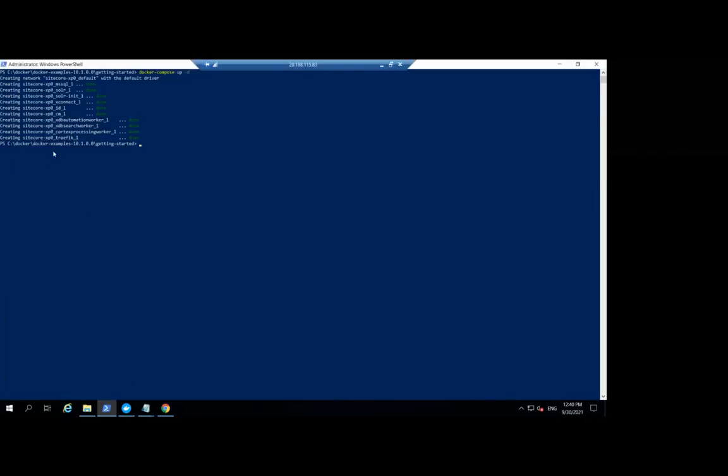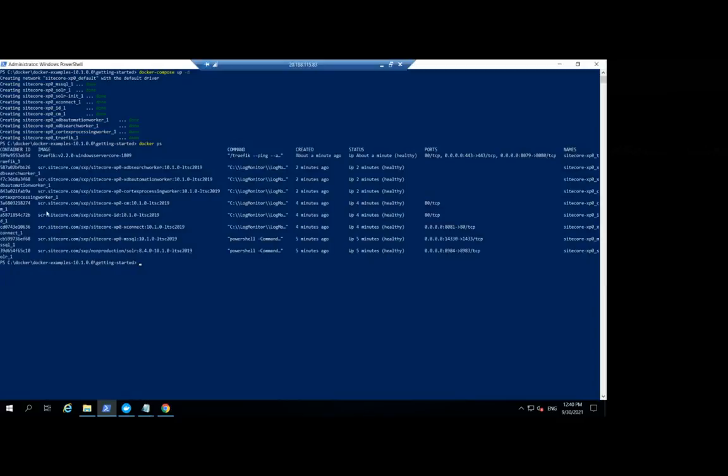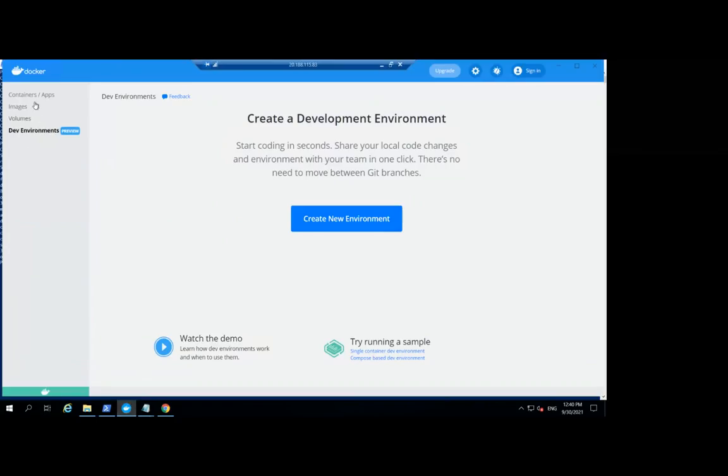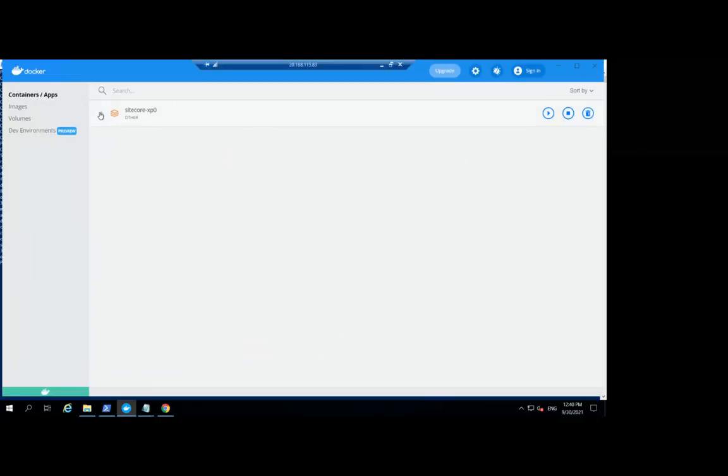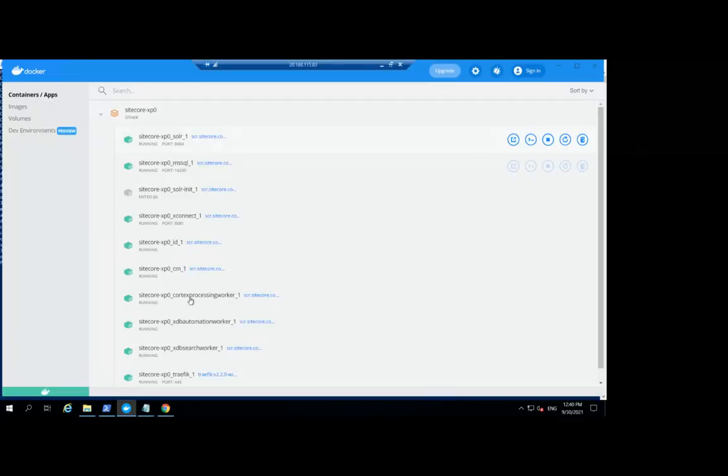Now we can see all containers are up and running without any issues, so you can start consuming the containers. To see the containers that you have created, you can use the command docker ps. It will list down all the containers which are running, and you can also see the containers in Docker Desktop on Windows as well.